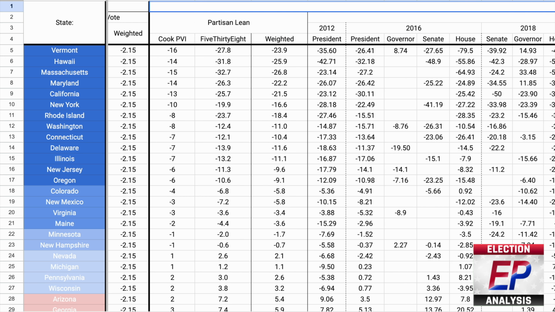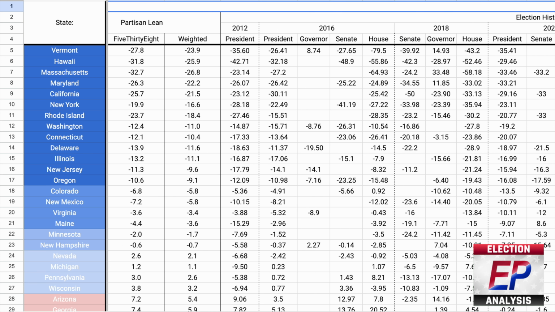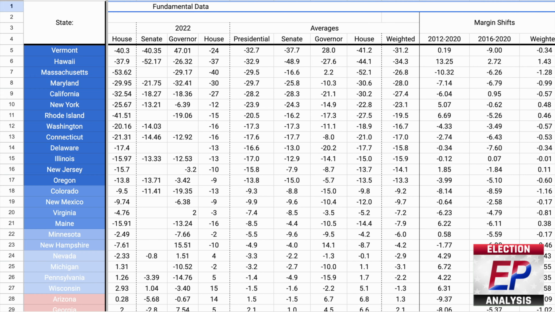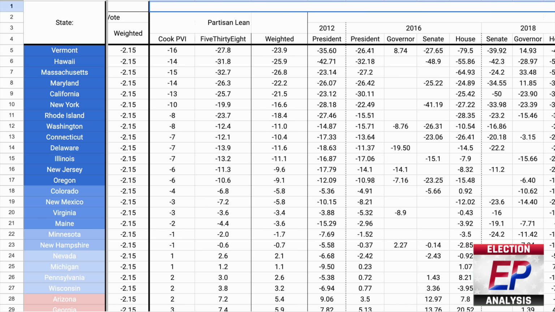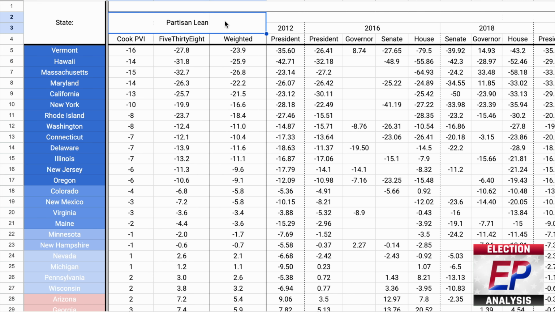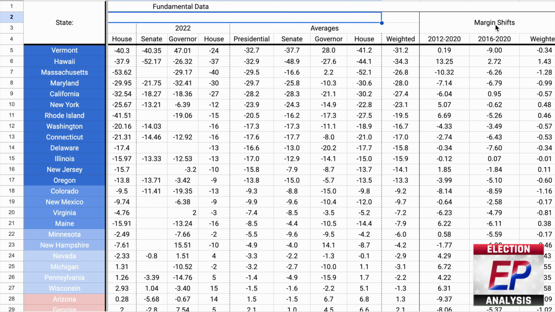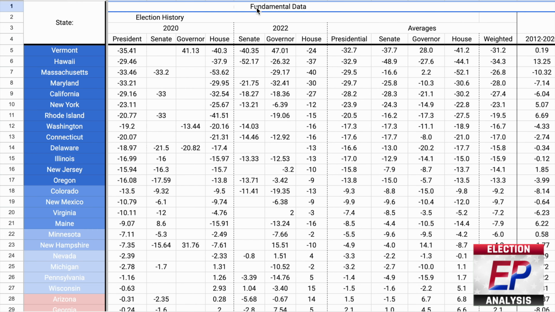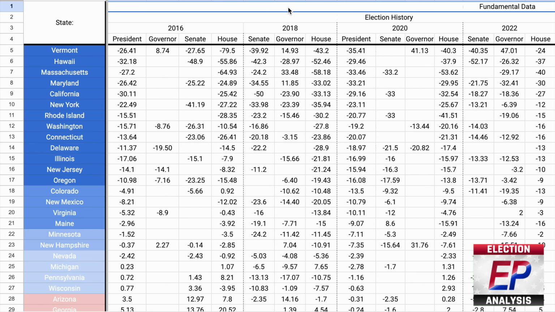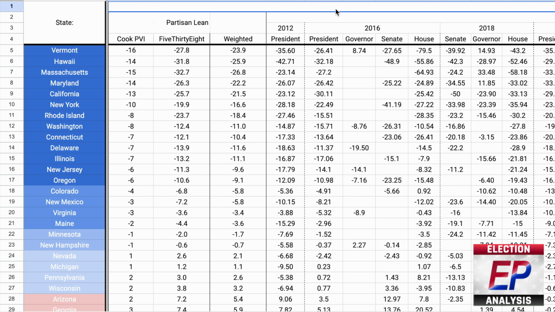Now, this entire last section that you see here is for all of the fundamental or historical data that I have gathered that won't be changing as this cycle progresses. It accounts for all of the key election-related facts that we can use to make objective assessments on how a state is likely to vote in 2024. Simply put, these numbers have little to no potential for bias.